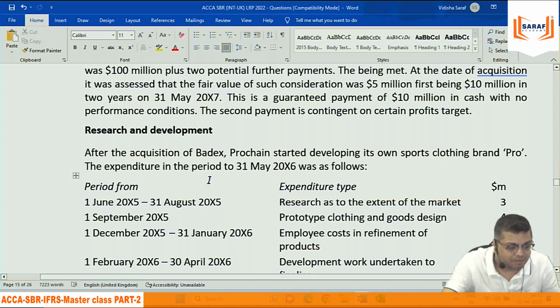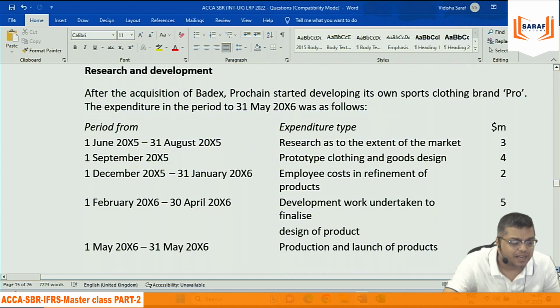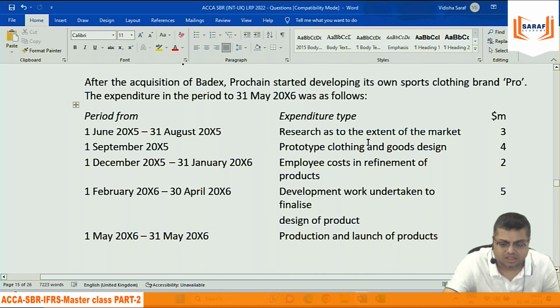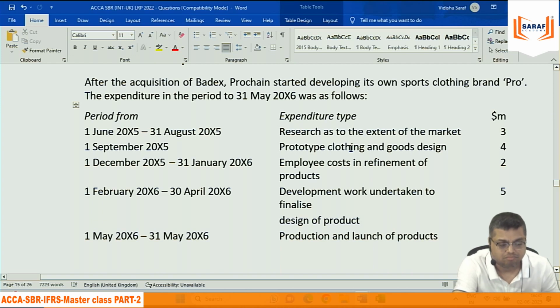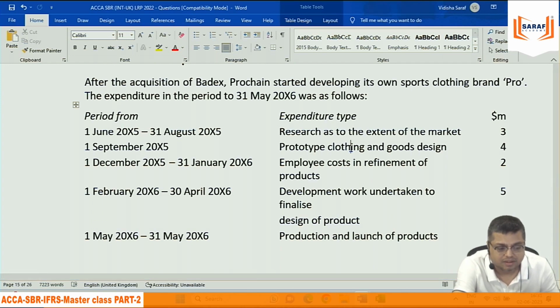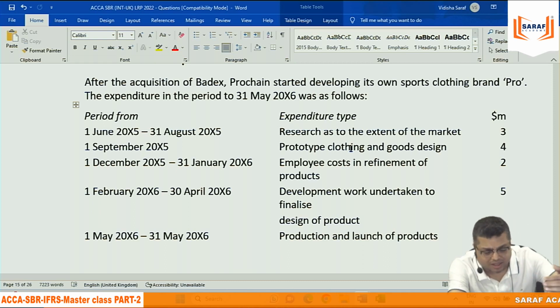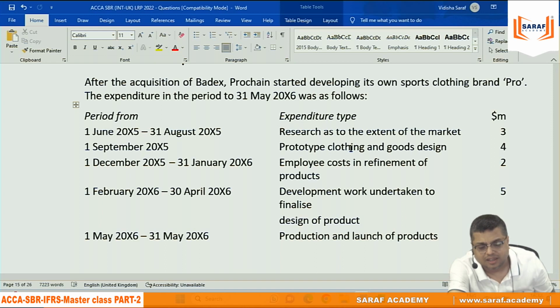So with that perspective, what are the expenditures which we can capitalize? June to 31st, research, normally charged to P&L. 1st September, prototype, clothing and goods design. Can we say this is capital expenditure? The development starts. Can we say? It seems so, because prototype means sample. Once you manufacture the sample, you will be able to manufacture more and more. When we do a question, it is not visible in front of us, so it is harder to understand. We need to interpret from the English. Sometimes I get confused with the English language whether it's development or not.